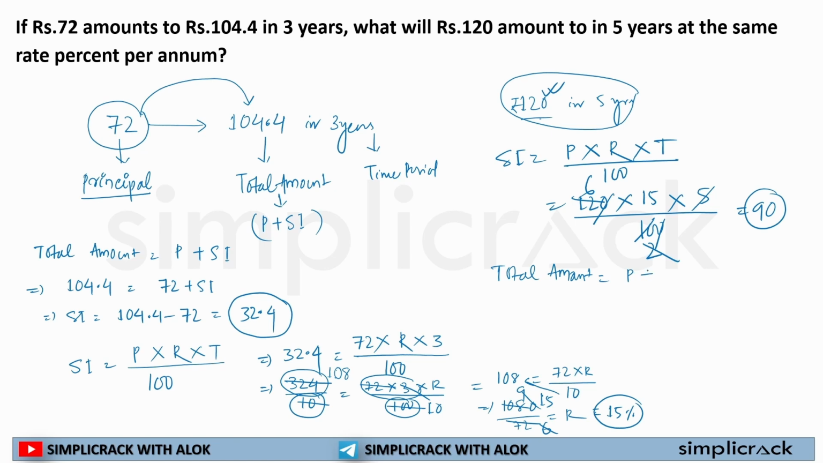So the total amount will be principal plus simple interest, that is 120 plus 90 is equal to 210. So what is my answer? 210. See, in order to help you understand all this, I have to make this calculation a bit lengthier. But once you practice a few questions, 15, 20 questions, this will be easier for you.